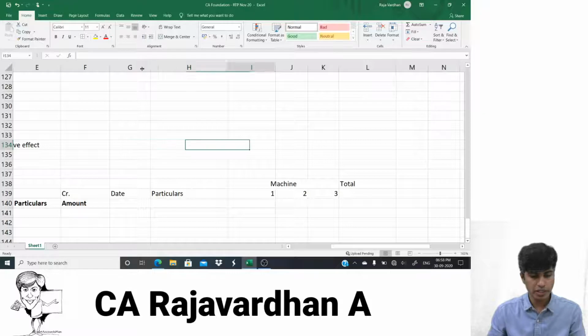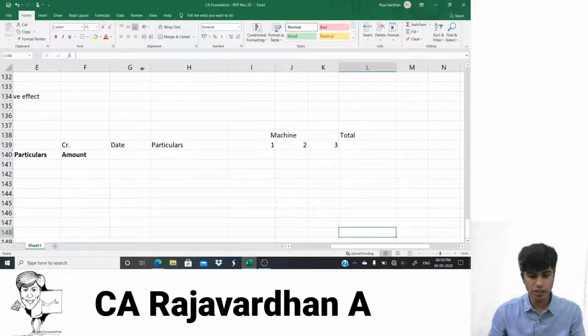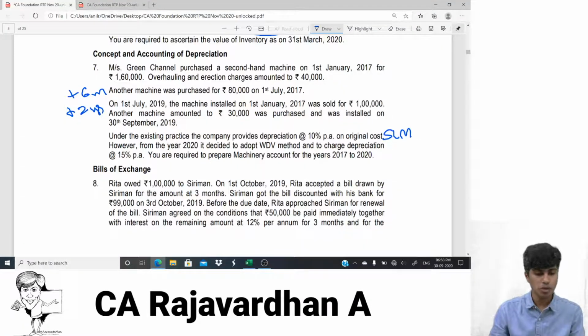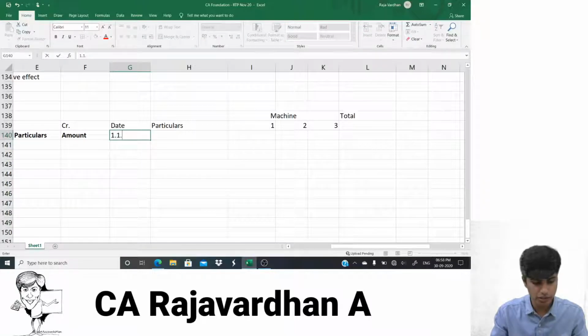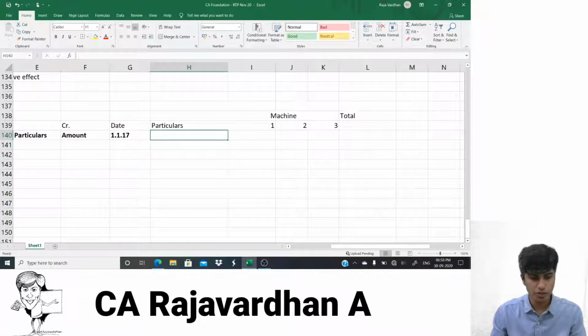Yeah, so we're content with this. Let us first finish off the working note and then go to the rest of the problem. So if I start on 1st of January 2017, the date I'll write here is 1/1/17. What did we do? We purchased.